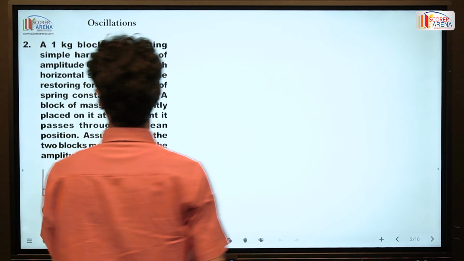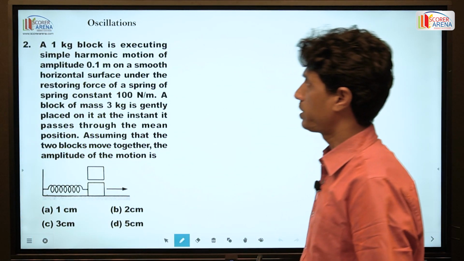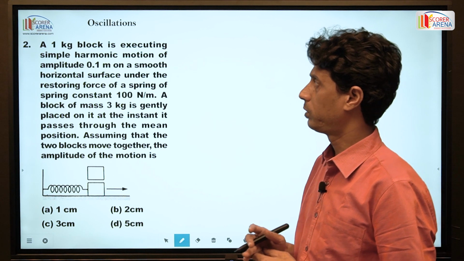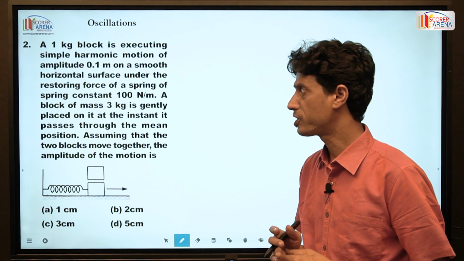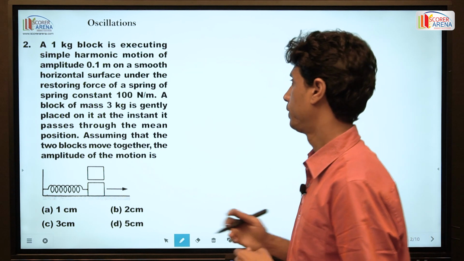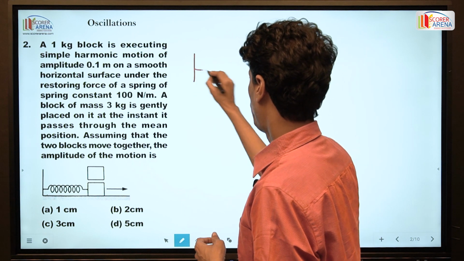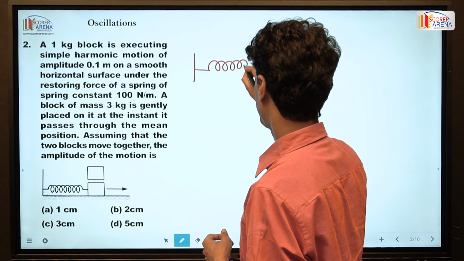Next, a 1 kg block is executing simple harmonic motion with amplitude 0.1 meter on a smooth horizontal surface. One body is oscillating here.